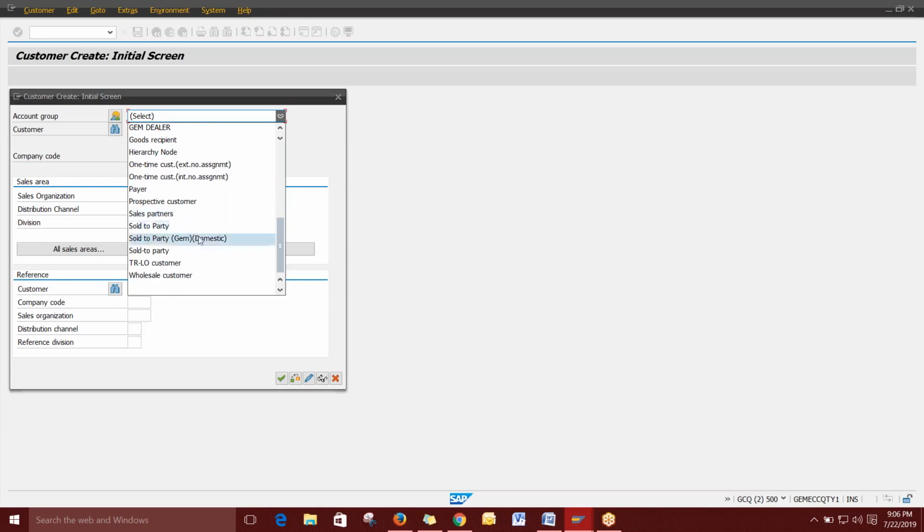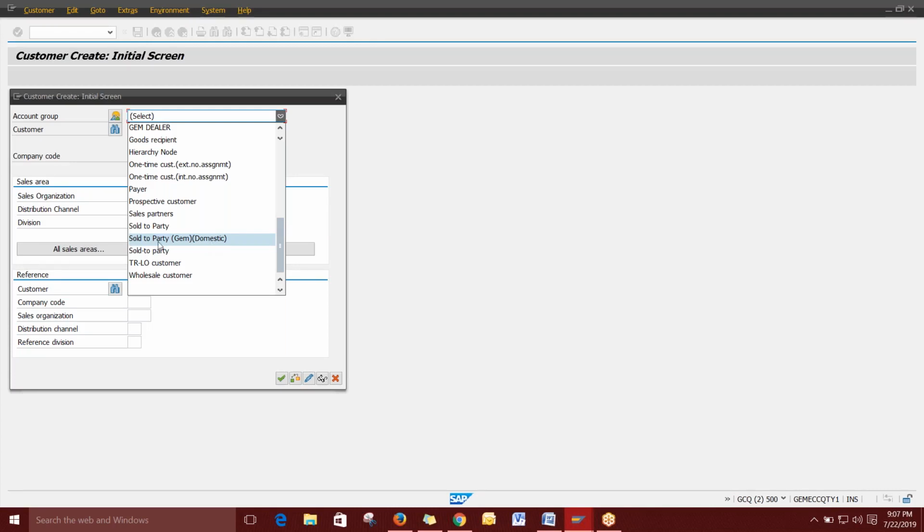All the customer types we have to assign from the configuration part, then they will be displayed here. First I will just do the transactions here. Then in the next class we will see the configuration, how to create this account group and these kinds of things, and how it is applied, that means how it is visible on the transaction side. For now we see only the transaction, then you can understand and relate to it. From where it is coming and where we have to develop these things, I will show you in the next class.